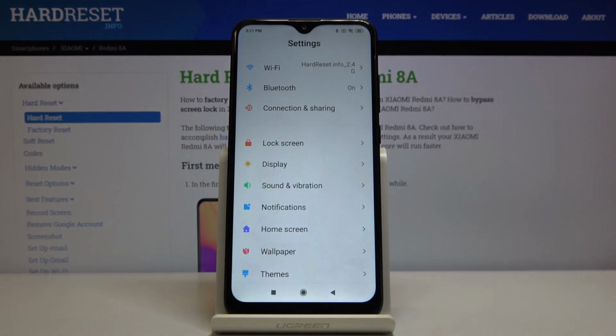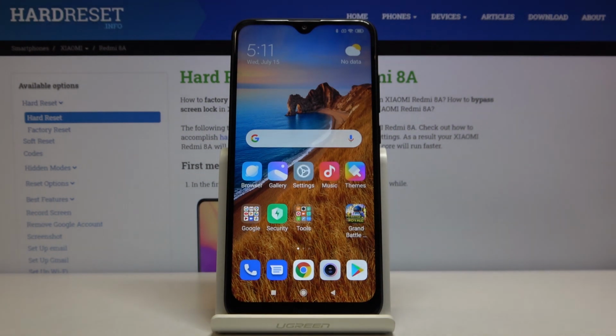And this is it. So that's how you can smoothly and easily activate touch sounds on this Xiaomi.